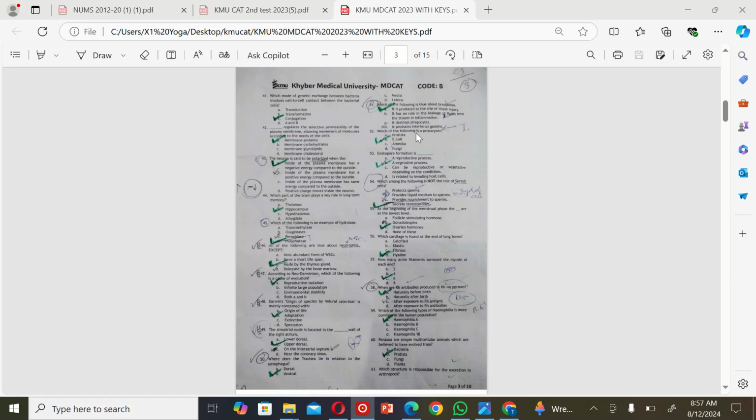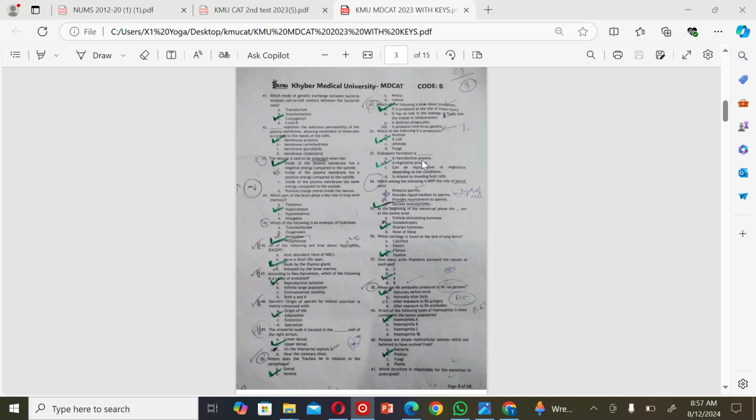The next MCQ is: which of the following is a prokaryote? A. Protista. B. E. coli. C. Amoeba. And D. Fungi. So the correct option is B. The next MCQ is: endospore formation is A. A reproductive process. B. A vegetative process. C. Can be reproductive or vegetative depending on the condition. And D. Is related to invading host cells. So the correct option is B.